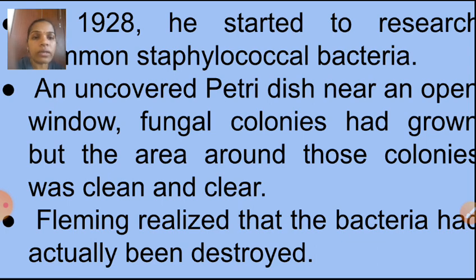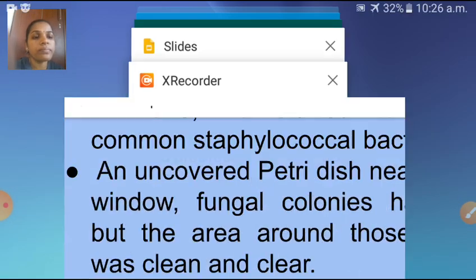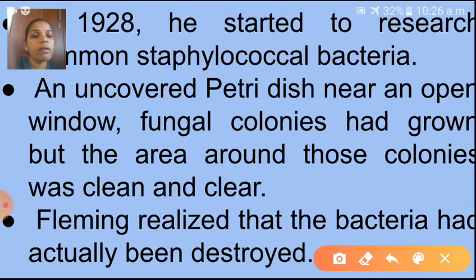After a few days, in that uncovered petri dish near an open window, fungal colonies had grown, but the area around those colonies was clean and clear. In that petri dish where the fungal colonies had grown, the staphylococcus bacteria were not there. Fleming realized that the bacteria had actually been destroyed.